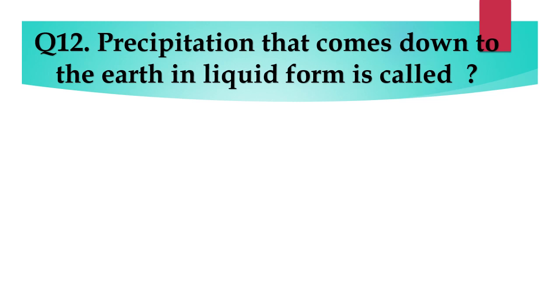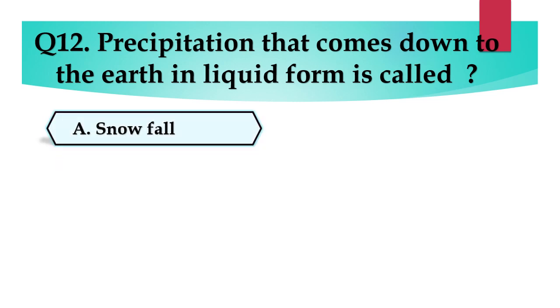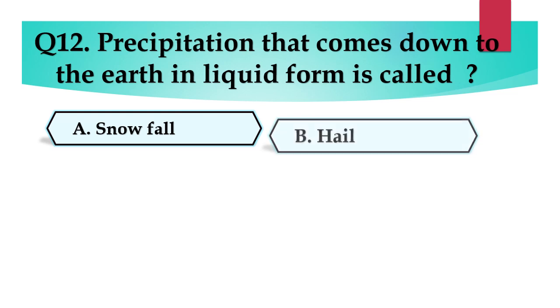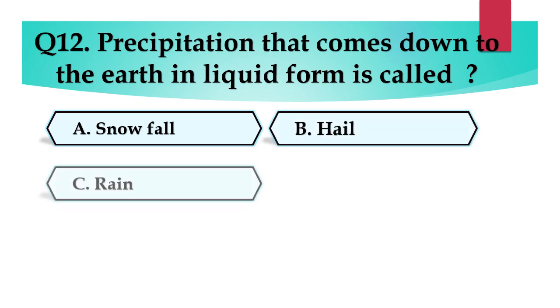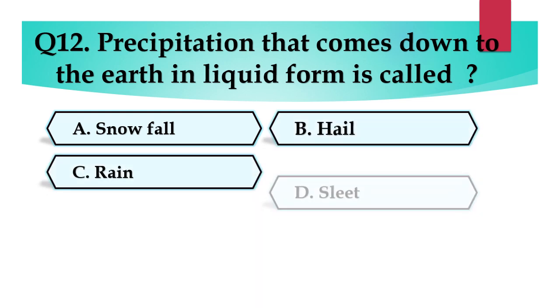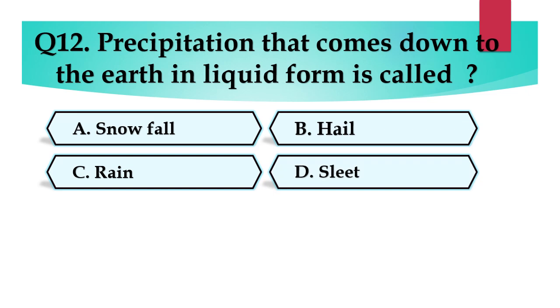Question number 12. Precipitation that comes down to the earth in a liquid form is called A. Snowfall, B. Hail, C. Rain, or D. Sleet.